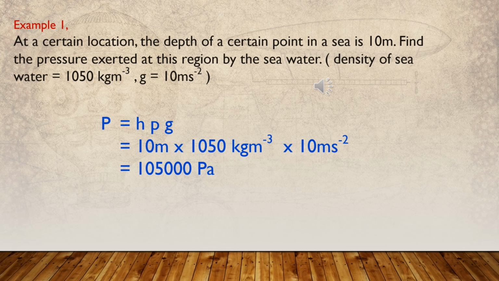You can use the equation to find liquid pressure as P equals h rho g. h means height of the liquid column, rho the density of the seawater, and g the gravitational acceleration of the earth. Then 10 meters into 1050 kilograms per cubic meter into 10 meters per square second. You can obtain the answer by multiplying these three values.